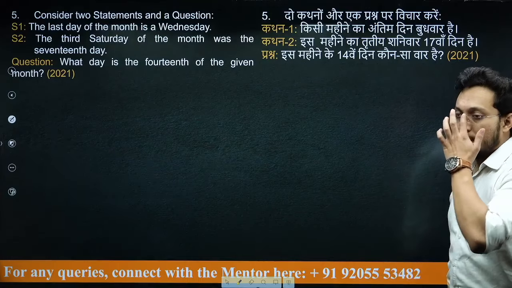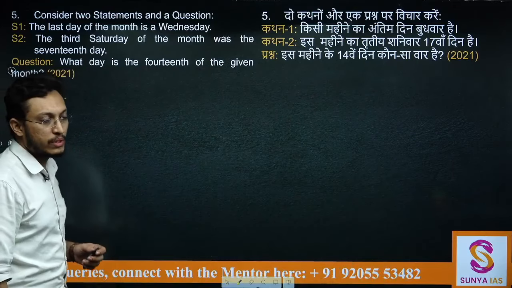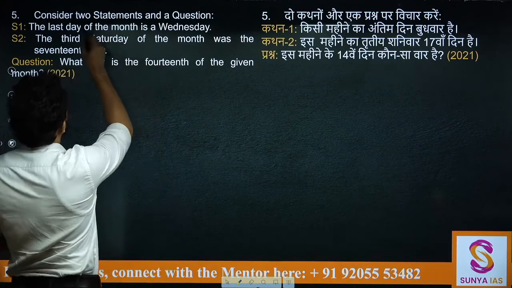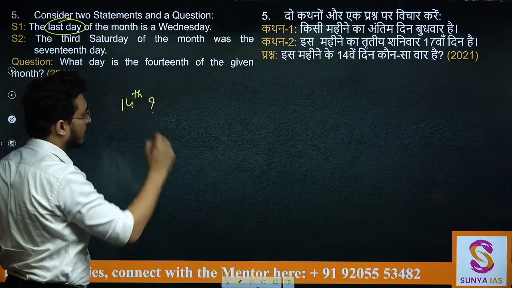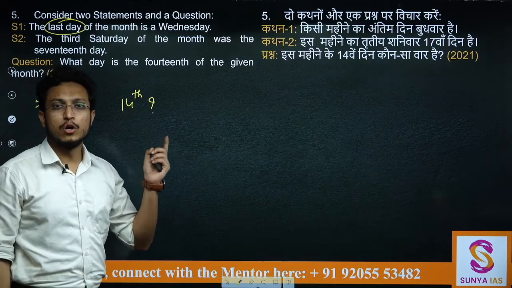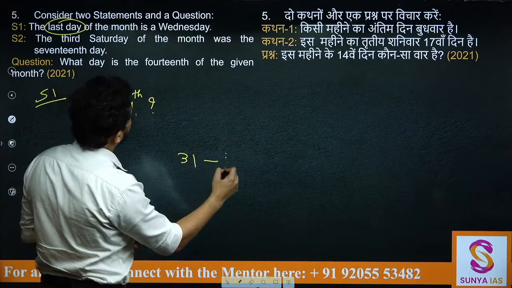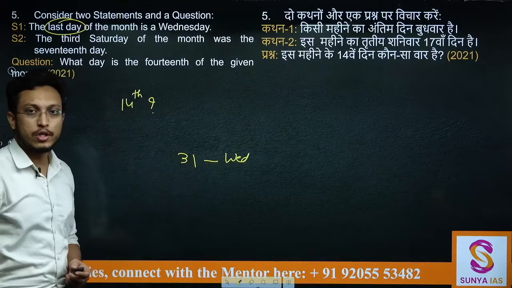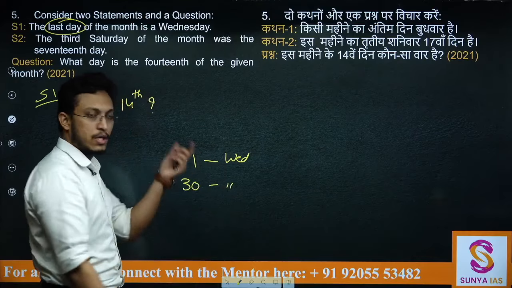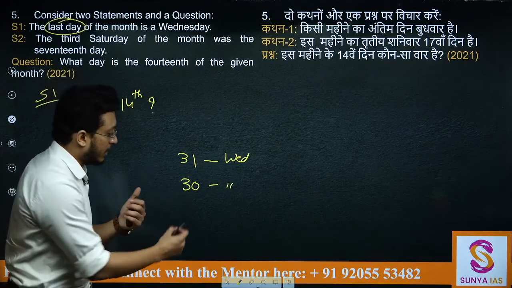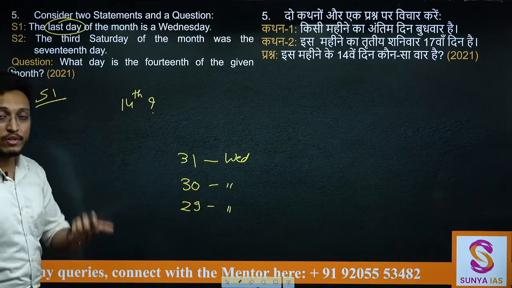Statement 1 is saying that last day of the month is Wednesday. If I know what is the last day of the month, can I calculate what is it on 14th? Now this day will depend on which month it is. If the month is having 31 days and this 31 is Wednesday, then I will get a different day on 14th. If the last day of the month is 30th, if 30th is Wednesday, I will get a different day on 14th. If it is a leap year February, then it will have 29 days. If 29 is Wednesday, then I'll get different date on 14th.